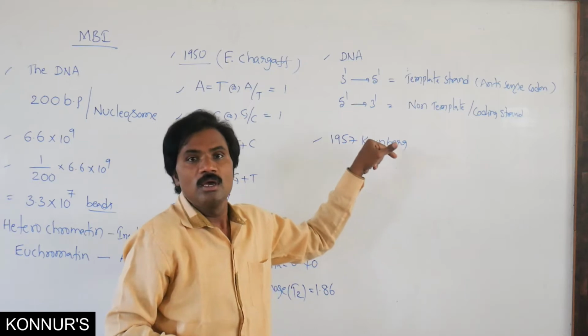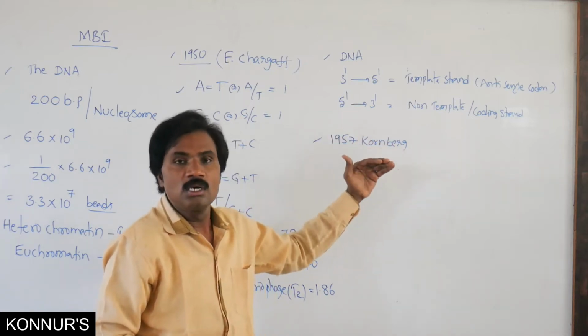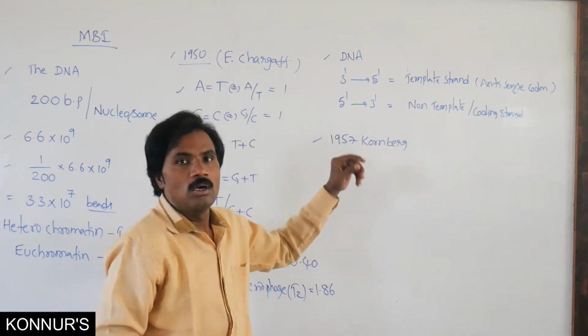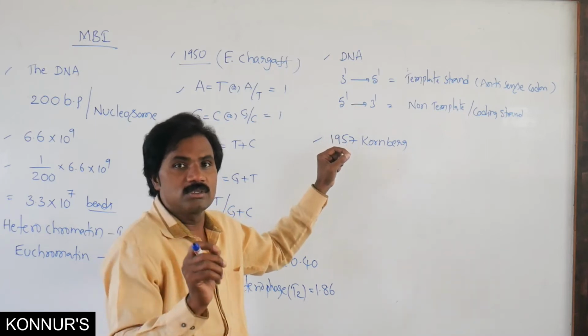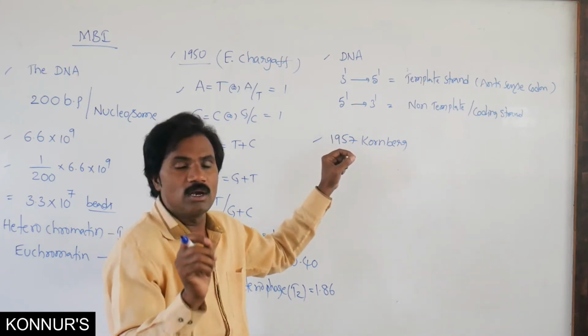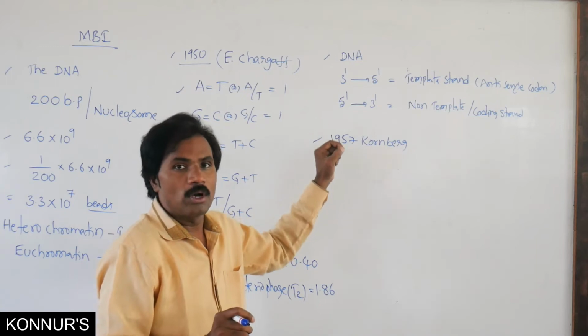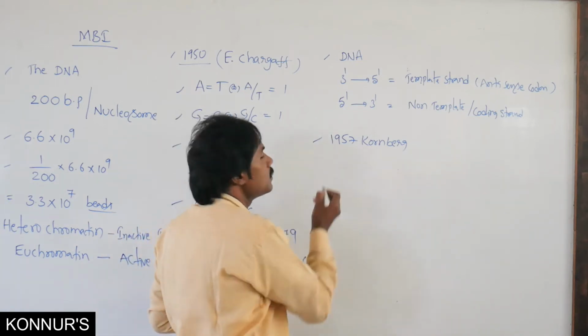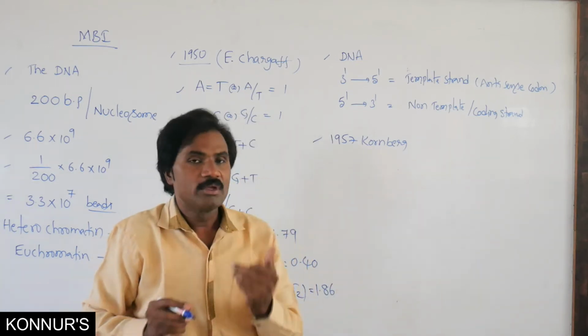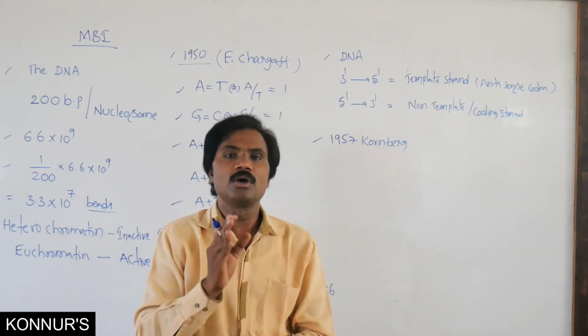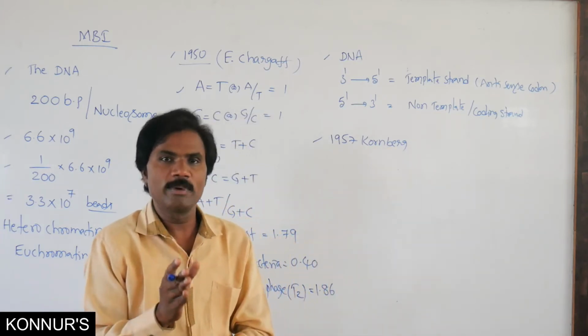That's why he, along with his colleagues, got the Nobel Prize. Who is the first scientist who synthesized artificial DNA? That is Kornberg.